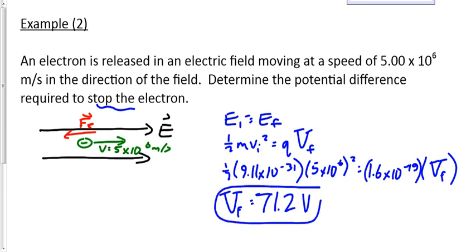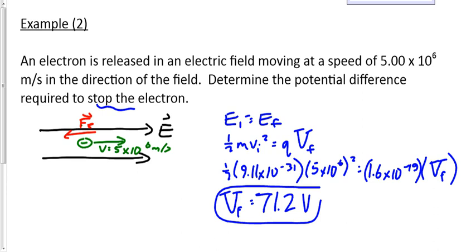Now, again, at the risk of confusing you a little bit, I think it's important for you to understand what's going on here. We just solved for final potential. That's not what we were looking for. What were we asked to find? Potential difference. The difference between the initial and the final. We found the final. But what did we assume the initial to be? 0. Okay, the initial is 0 and the final is 71.2.